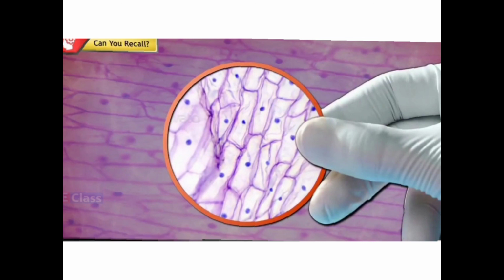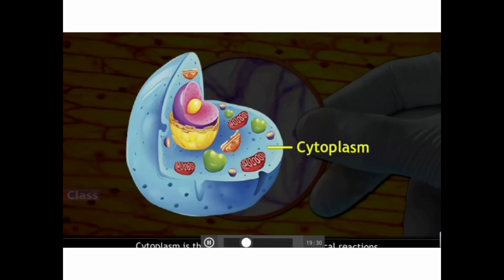Cytoplasm is a fluid between the plasma membrane and the nucleus. It is a moving, sticky substance. This cytoplasm is like I told you, like a river. It is a moving part and sticky like a jelly.